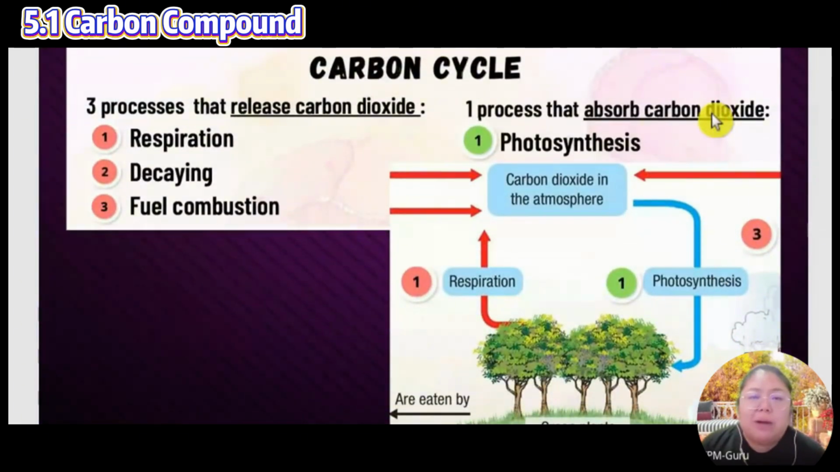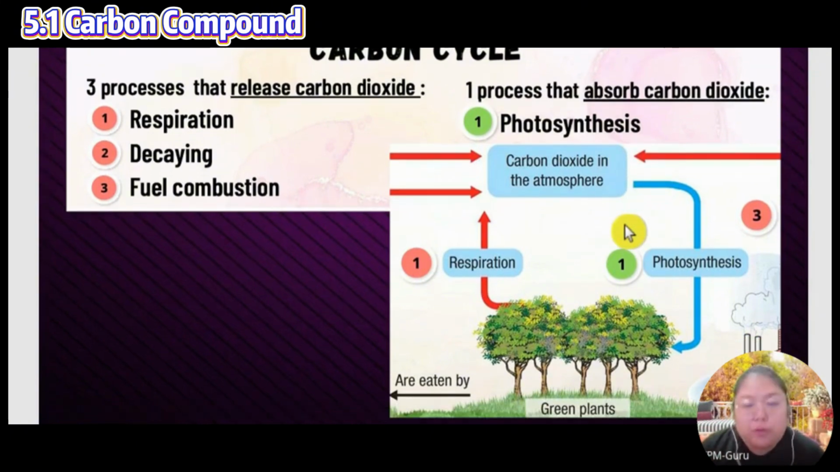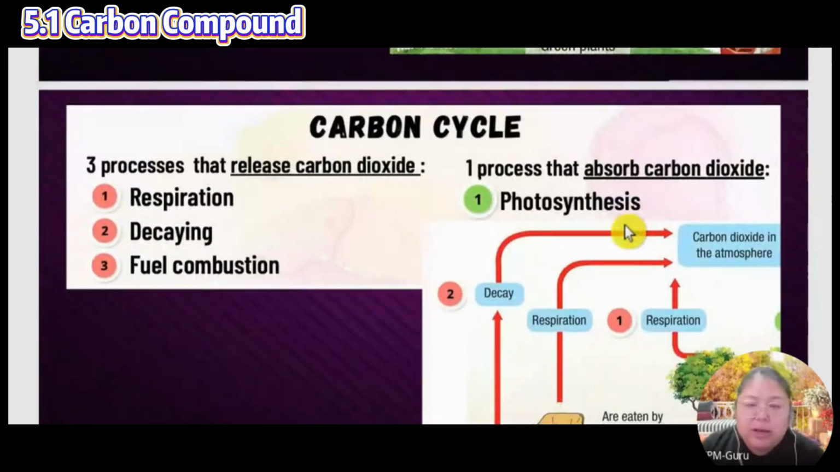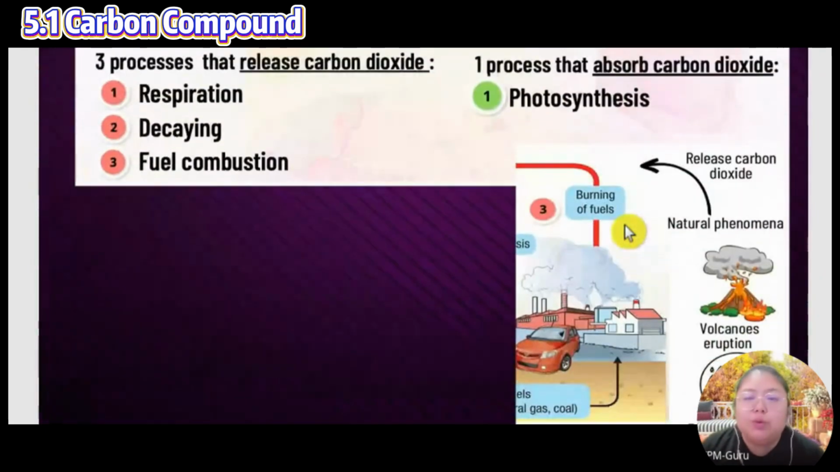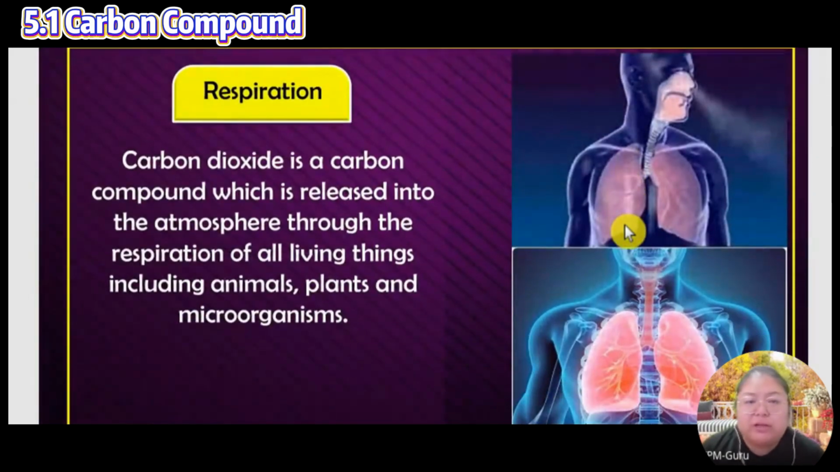Now we're going to see the carbon cycle. Three processes release carbon dioxide: respiration, decaying, and fuel combustion. We only have one process to absorb carbon dioxide back, and that is photosynthesis. This is the process I just showed you. Now respiration. For a human being, you absorb oxygen and then release carbon dioxide to the atmosphere through respiration. This applies to living things, including animals, plants, and also microorganisms. So this is respiration.